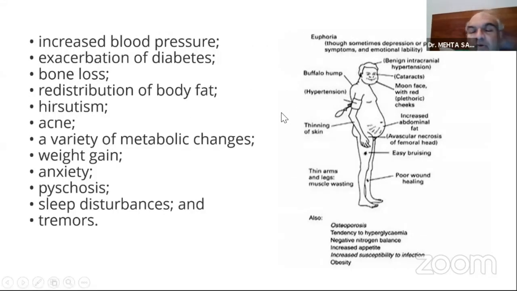We know what the problems of steroids are: increased BP, exacerbation of diabetes, bone loss, redistribution of body fat, hirsutism, acne, metabolic changes, weight gain, and a variety of other issues.